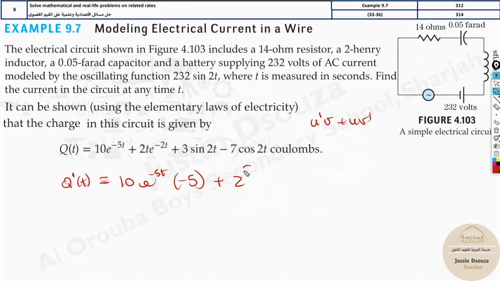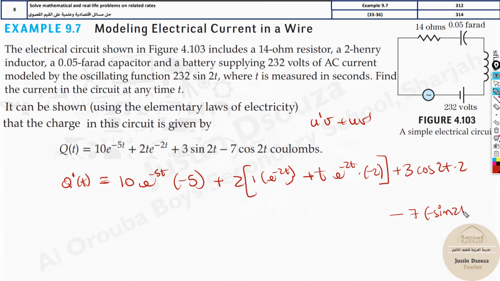So here we have 2. Let's write that out, the constant. Derive the first term. It will be 1 times e to the power minus 2t plus, I'll leave t as it is now, and derive e to the power minus 2t, times chain rule, which will be minus 2. Then we have 3, sign will be positive, cos 2t into 2. This is from chain rule, because the derivative of sine 2t is cos 2t times the chain rule, which is 2. And lastly, minus 7, again, minus sine 2t times 2.